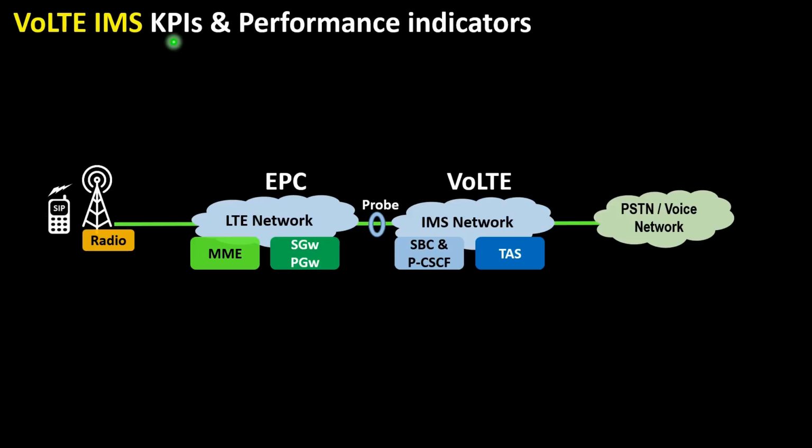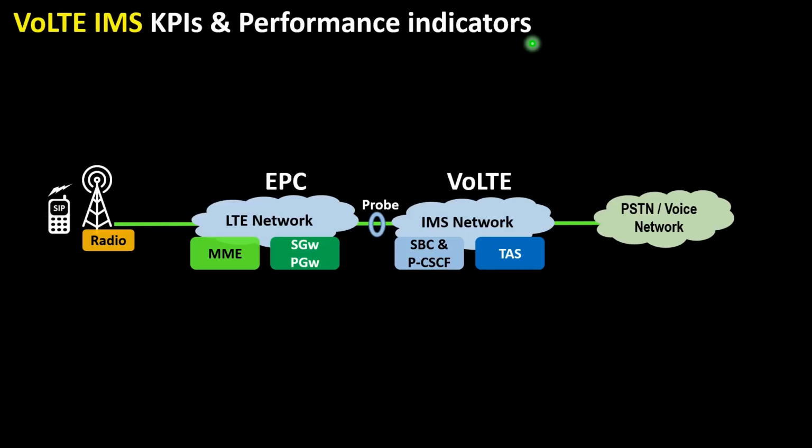Welcome to this tutorial of KPI and performance indicator for VoLTE IMS network. KPI stands for Key Performance Indicator, and KPI is a type of performance measurement that helps you to understand how your network is performing. In simple words, this represents the result and scorecard of your network.